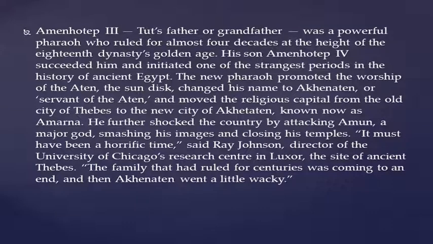Amenhotep III, Tut's father or grandfather, was a powerful pharaoh who ruled for almost 4 decades at the height of the 18th dynasty's golden age. His son Amenhotep IV succeeded him and initiated one of the strangest periods in the history of ancient Egypt. The new pharaoh promoted the worship of the Aten, the sun disk, changed his name to Akhenaten or servant of Aten, and moved the religious capital from the old city of Thebes to the new city of Akhetaten, known now as Amarna.